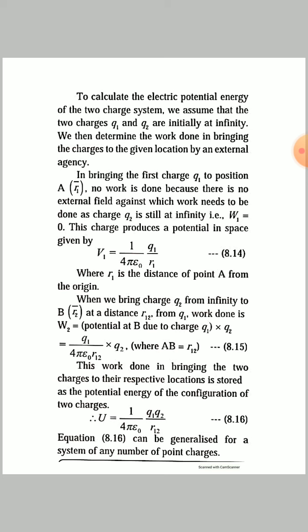When we bring charge q2 from infinity to point B of r2 bar, at a distance r12 from q1, the work done is W2 equal to the potential at point B due to the charge q1 into q2.